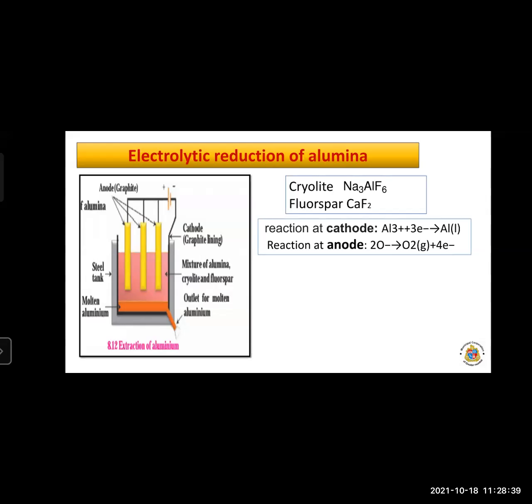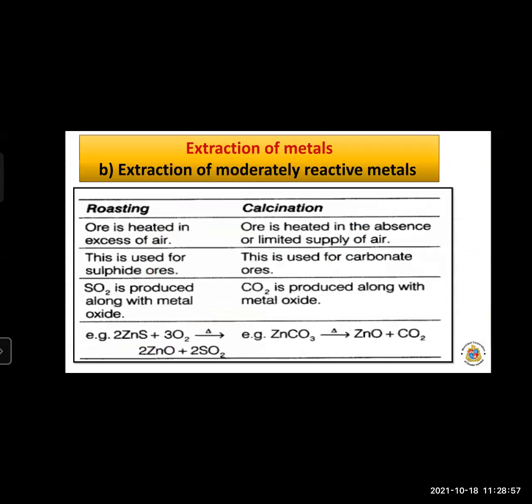So cryolite and fluorspar are added in the molten mixture to lower the temperature of the molten mixture of alumina. Now next is extraction of moderately reactive metals. Now, extraction of moderately reactive metals means what? In the process to remove impurities from ores, we use two processes, that is roasting and calcination.